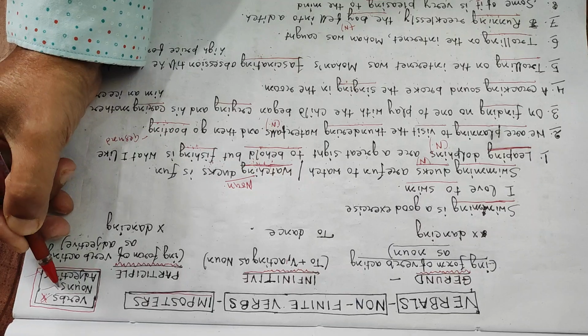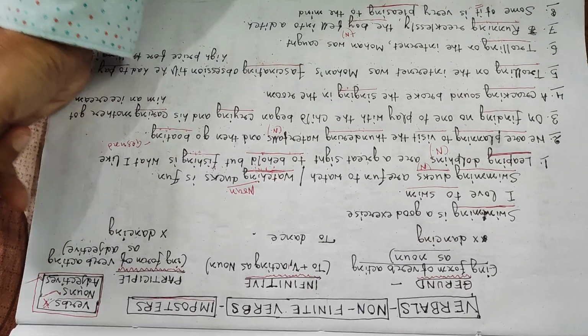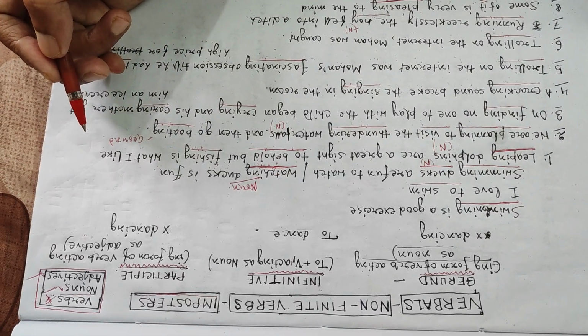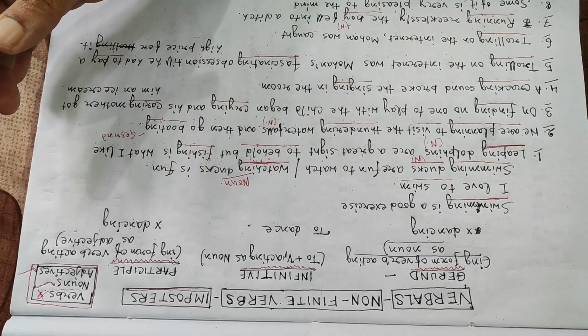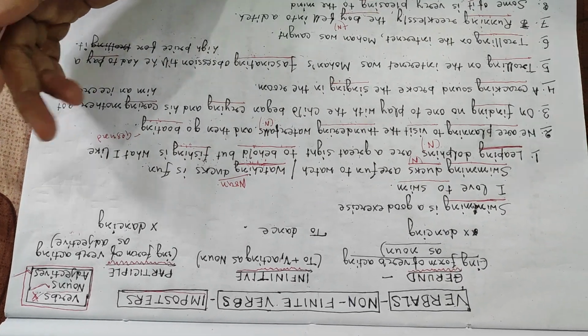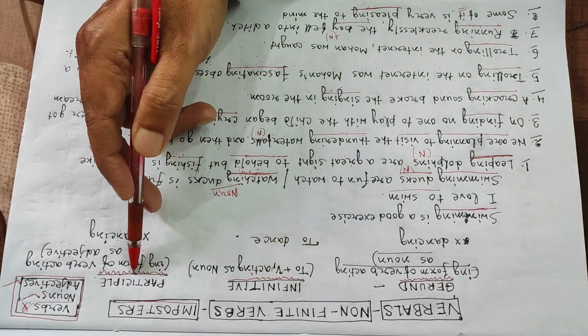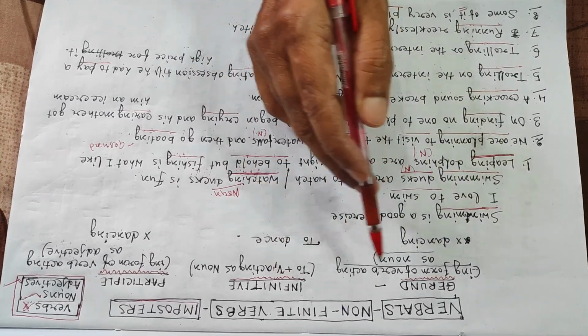They can be either nouns or adjectives. So they appear to be verbs, but they are actually not verbs at all. Now this set of three, that is gerund, participle and infinitive, they are all imposters.